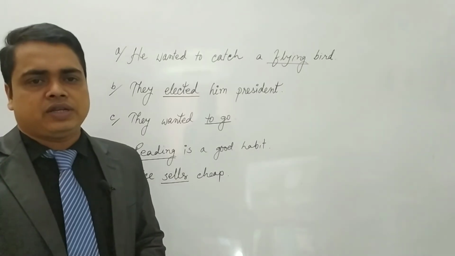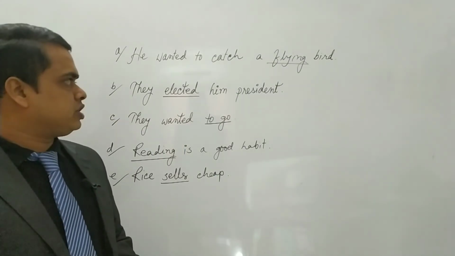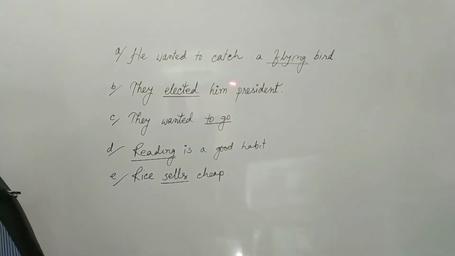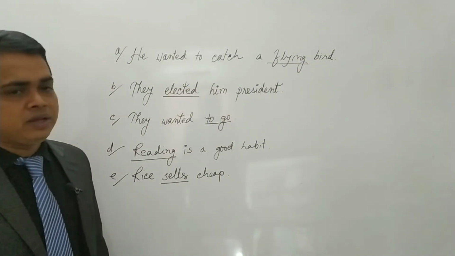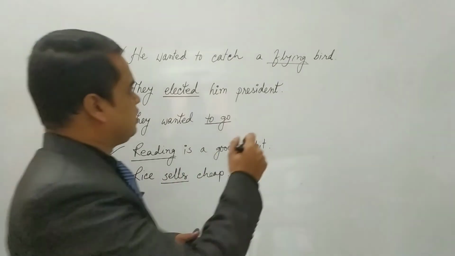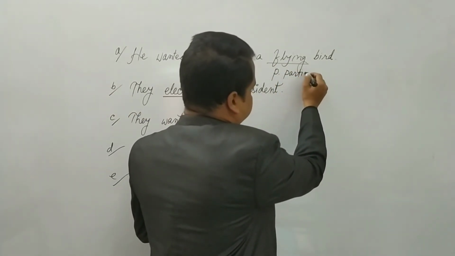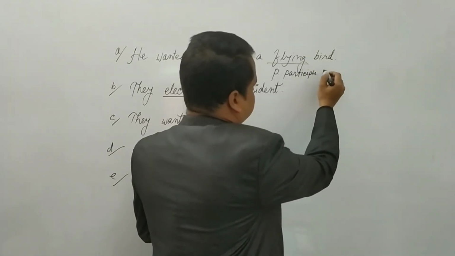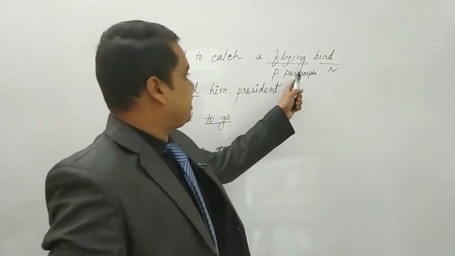Okay, dear students, in the feedback session, I have given some questions. I think you will be able to answer them properly. First one: he wanted to catch a flying bird. What will be the flying? Yes, very good. It will be a present participle, because bird is a noun here. At the same time, it is acting as an adjective.